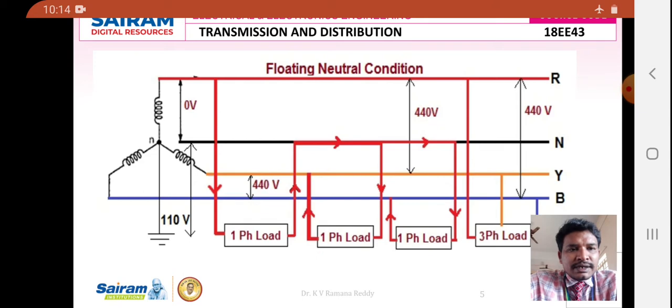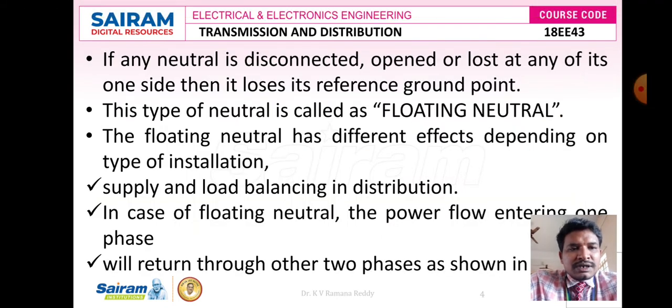Again it enters the second phase load and flows to the Y phase. Then from the Y phase onwards it enters the third load. By this time, a current comes to the load itself, and it may cause electric shocks.